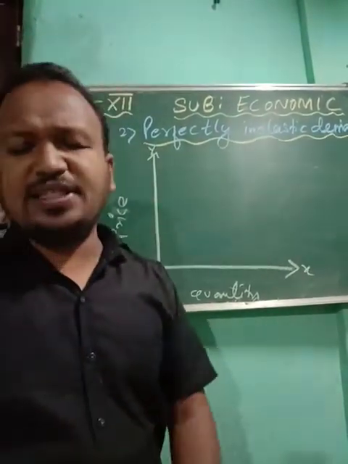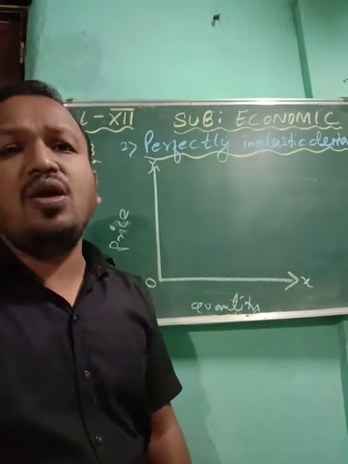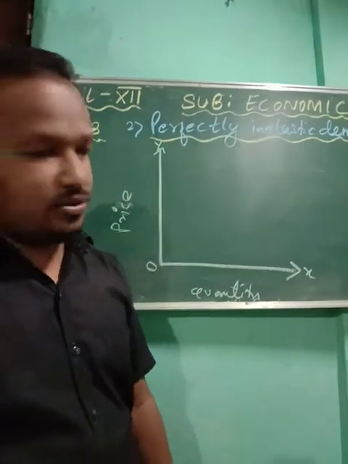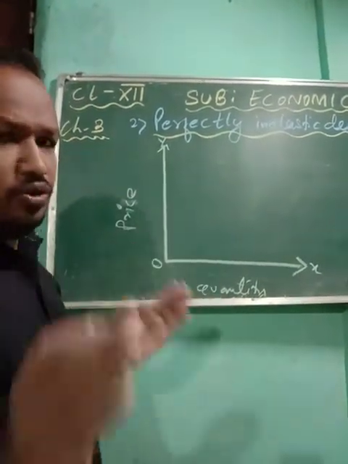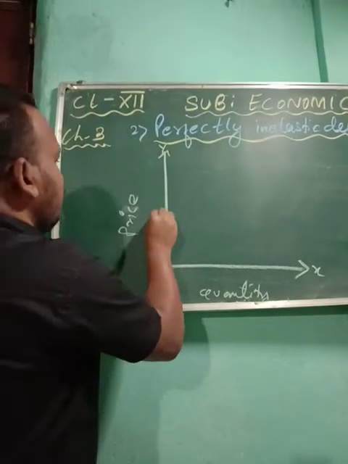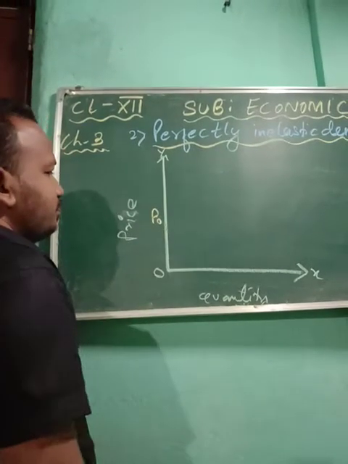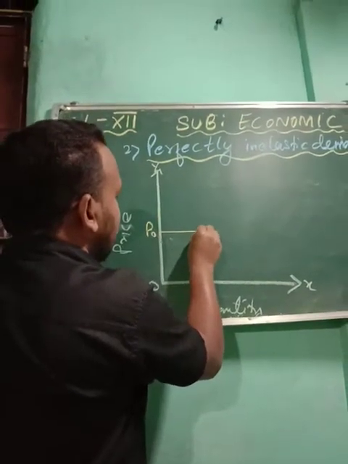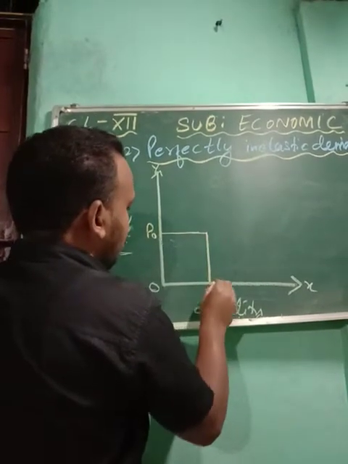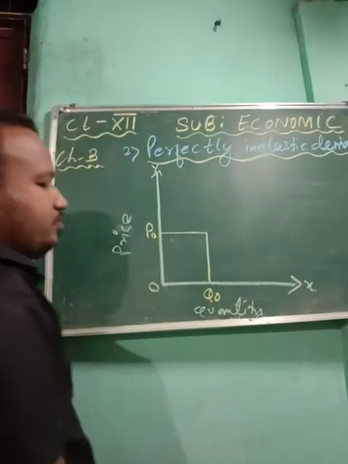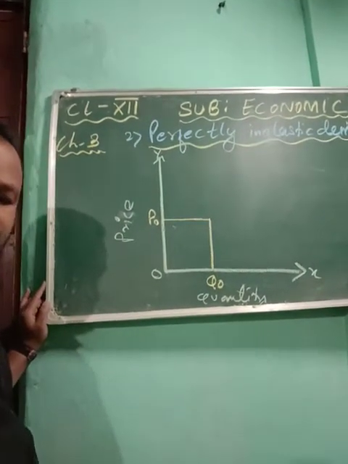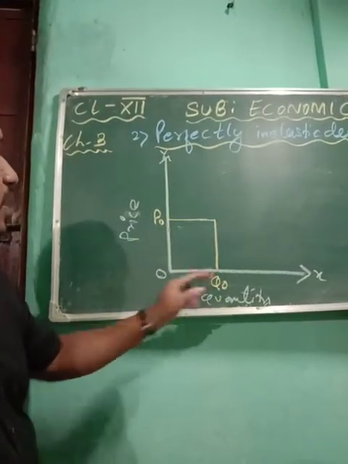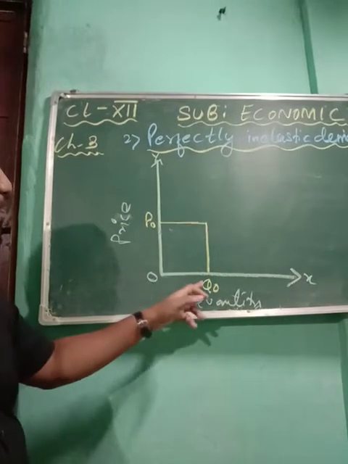There will be a change in your price but no change in your quantity. Quantity will remain as it is. I'm showing a very simple diagram. For example, when the price was P0, the quantity demanded was Q0.